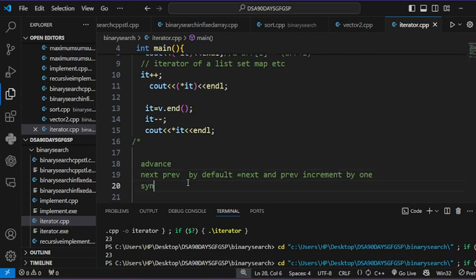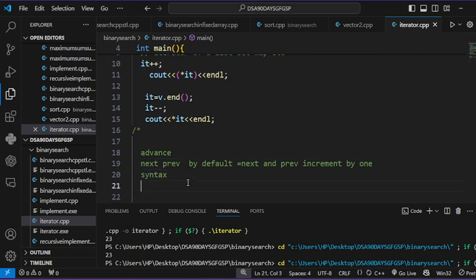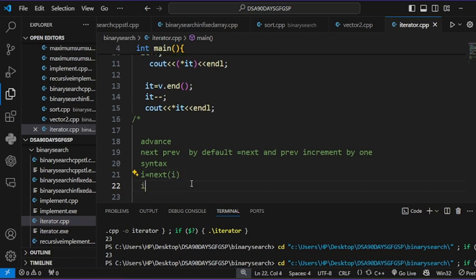Syntax: if my iterator name is i, then I write i = next(i). So it increments by 1 by default, and i = prev(i).